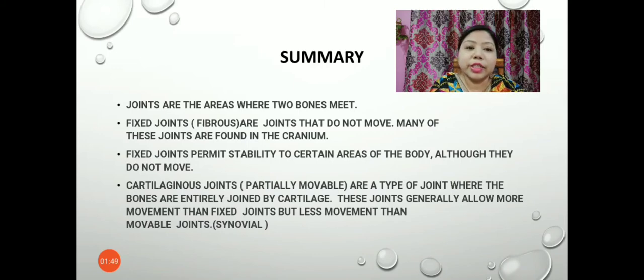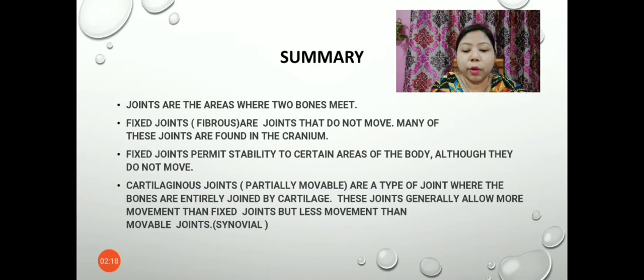The cartilaginous joints are also called partially movable joints, and this type of joint is found in the vertebral column, where the bones are joined by cartilage. These joints generally allow more movement than fixed joints, but less movement than the movable joint, which is also called the synovial joint.